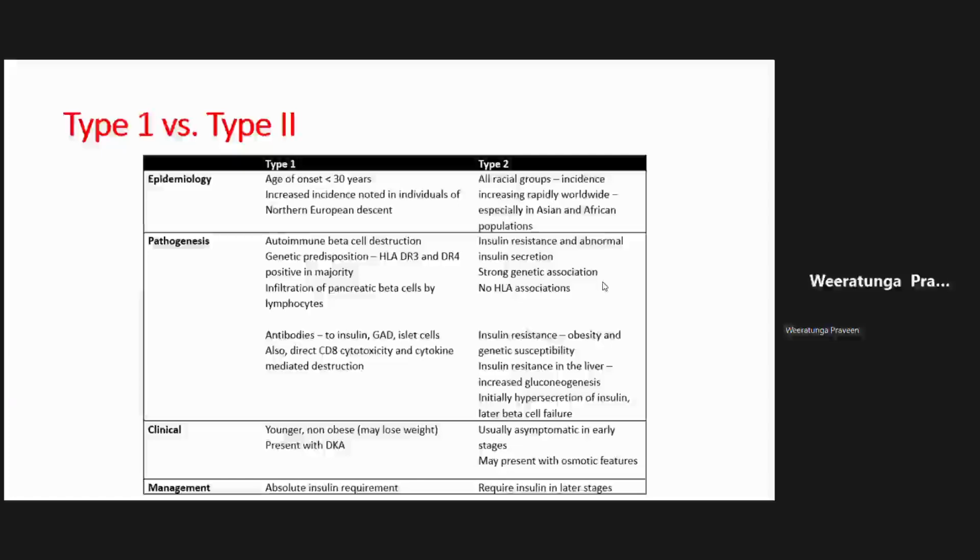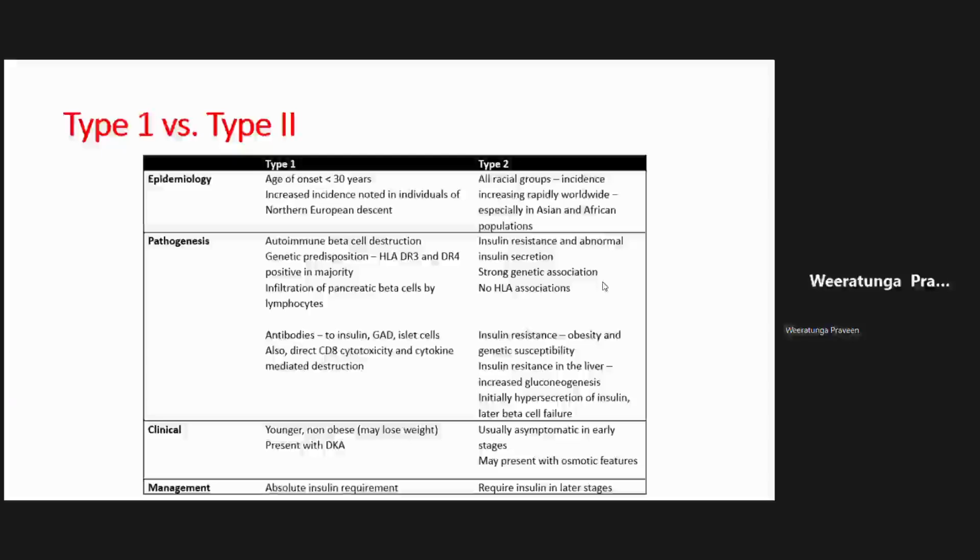In type 2 diabetes, what you get is insulin resistance, right? That is what you get. So type 1 diabetes, type 2 diabetes, that is the main difference in the pathology that occurs, okay? Now, as you know, type 1 diabetes is an autoimmune destruction of the islet cell. So they have antibodies to various components of the islet cells and also to insulin itself, right? So like GAD antibodies, islet cell antibodies, insulin antibodies, so lots of autoantibodies which are floating around in patients with type 1 diabetes, right? And they are associated with